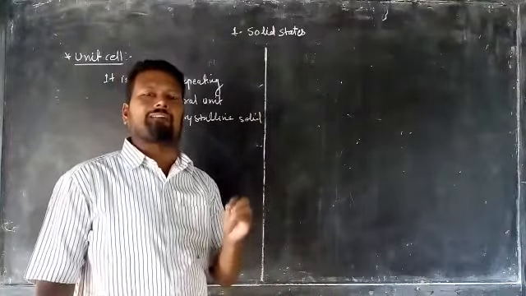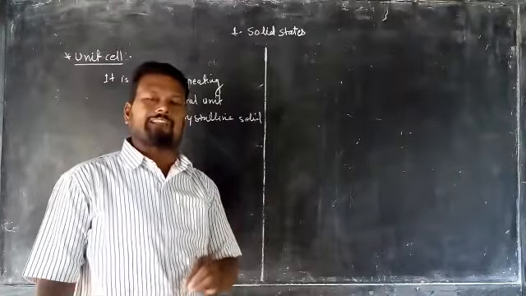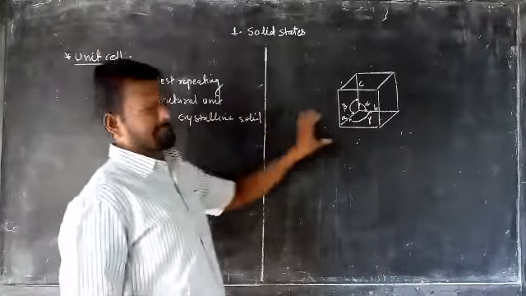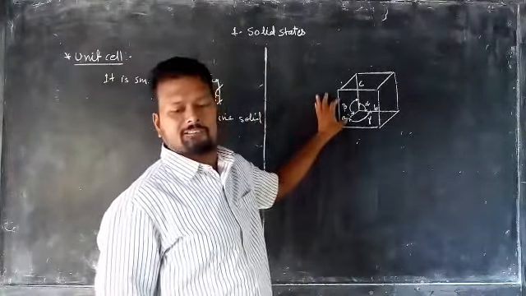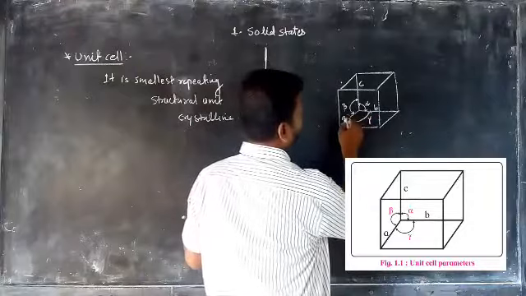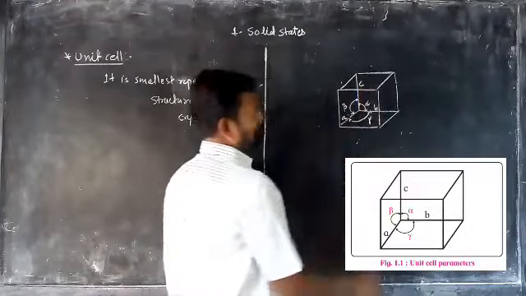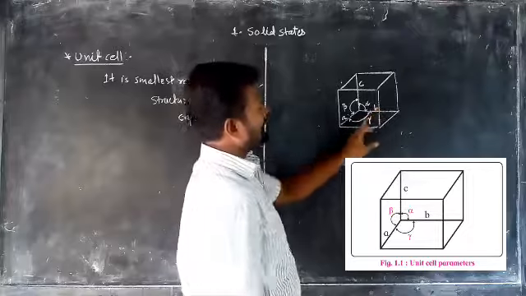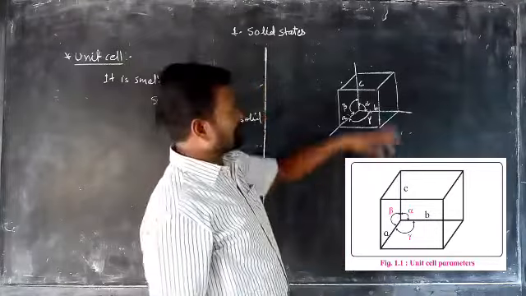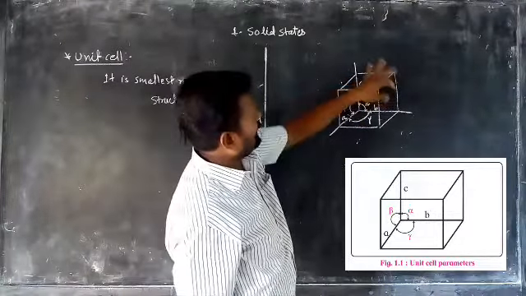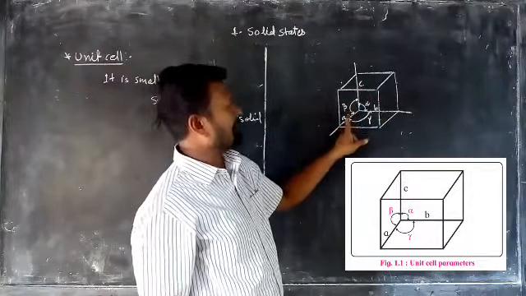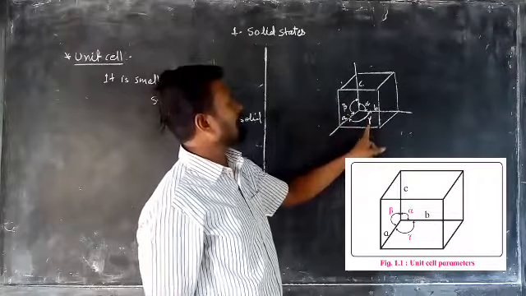So the unit cell has edges and angles, which can be explained here. This unit cell has dimensions. We can show the dimensions of the unit cell, and they can be denoted along three axes A, B and C, and the angles between them. Looking here, there are the axes: this is the first, this is the second and this is the third. So these are A, B and C. The angle between B and C is alpha, the angle between C and A is beta, and the angle between A and B is known as gamma.